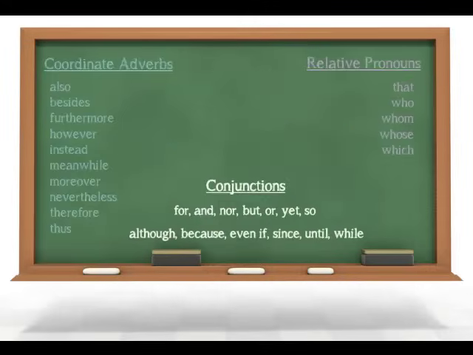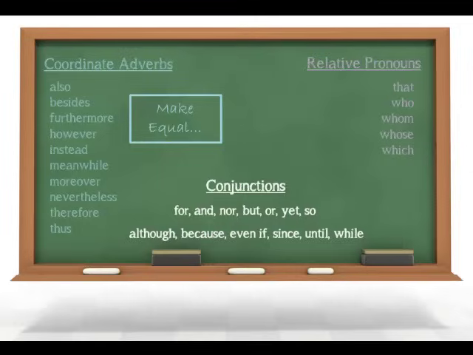So just to help you become familiar with the different types of connecting words, I wanted to show you a few examples. On one side we have our coordinate adverbs, and these are words that connect equal ideas. So words like also, besides, furthermore, however, etc. And this is not a complete list, but you probably get the idea.